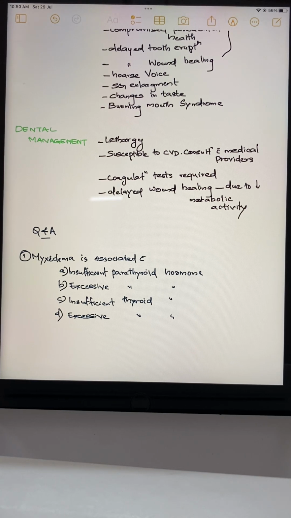The next is these patients are susceptible to cardiovascular diseases, as I told you, the same as in hyperthyroid patients also. So consultation with the medical providers is important. Due to the delayed wound healing, you need to do the coagulation test, that is also required. So this is all about hyper and hypothyroidism.